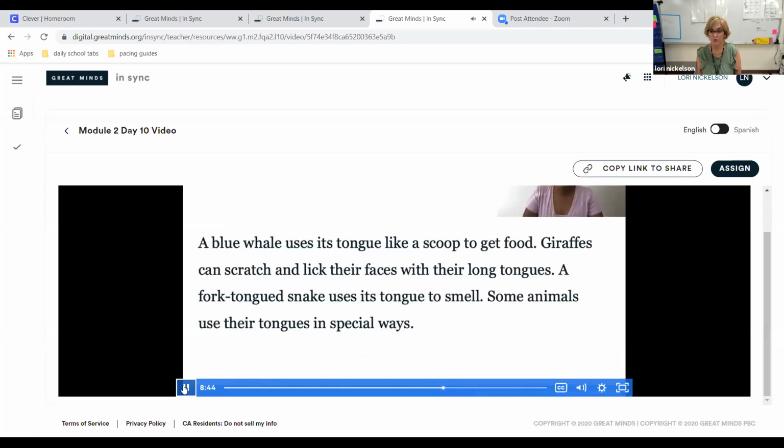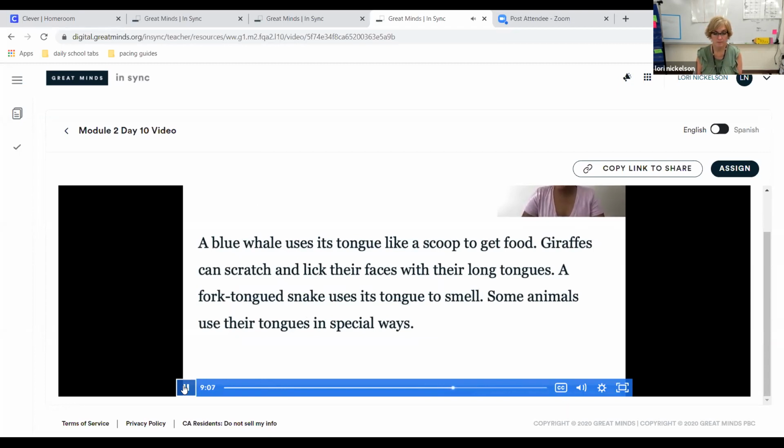I'm ready. Are you ready? Follow along as I read the paragraph. A blue whale uses its tongue like a scoop to get food. Giraffes can scratch and lick their faces with their long tongues. A fork-tongued snake uses its tongue to smell. Some animals use their tongues in special ways.